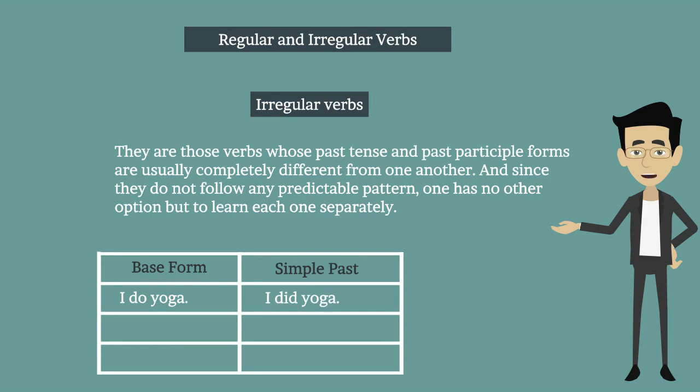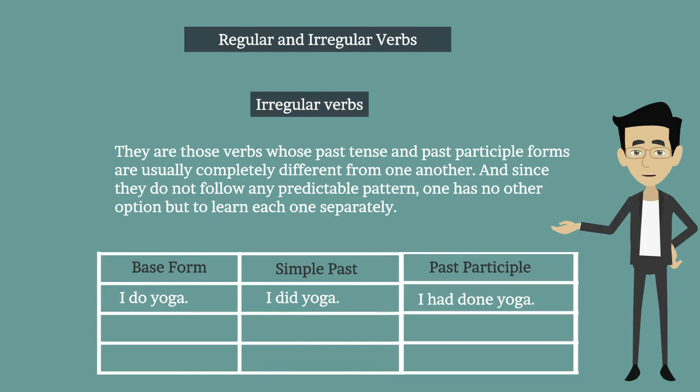And since they do not follow any predictable pattern, one has no other option but to learn each one separately. In base form, I do yoga. In simple past, I did yoga. In past participle, I had done yoga.